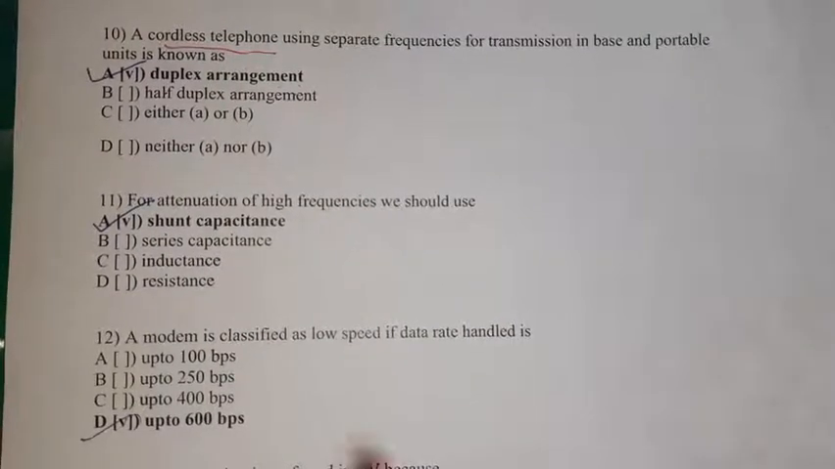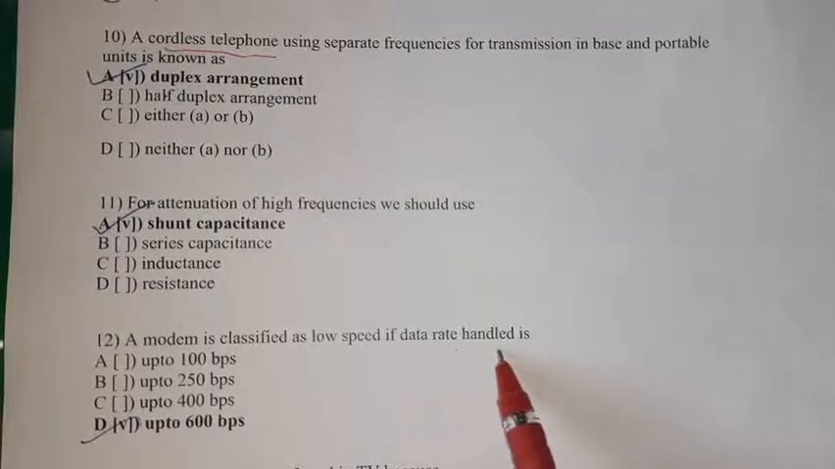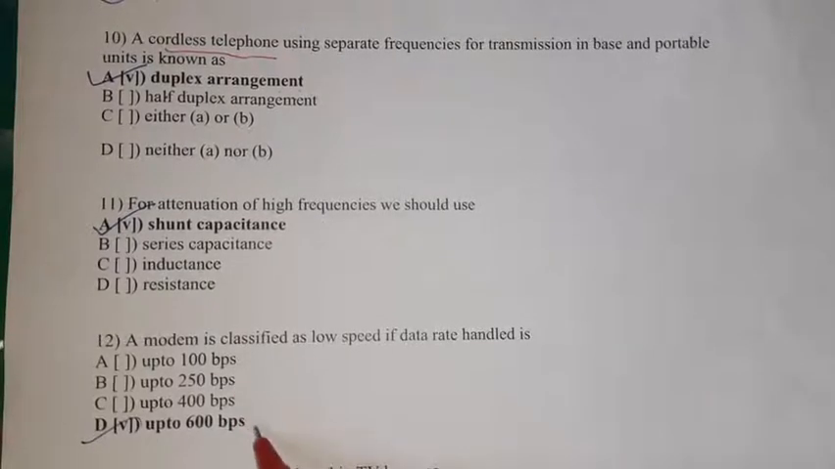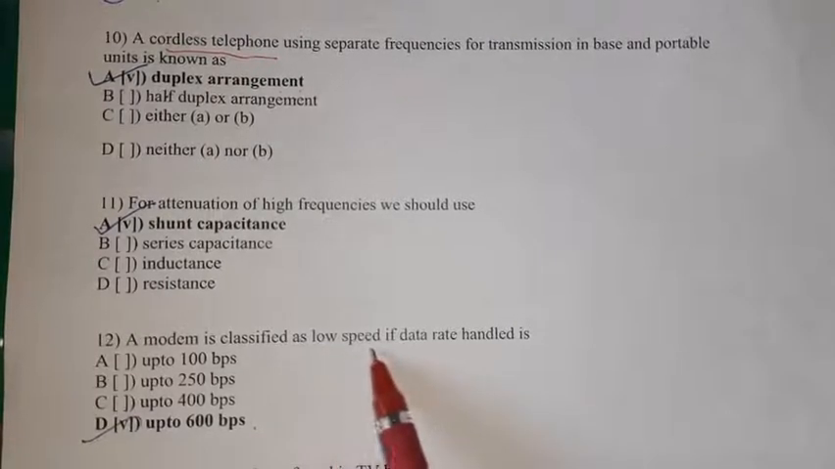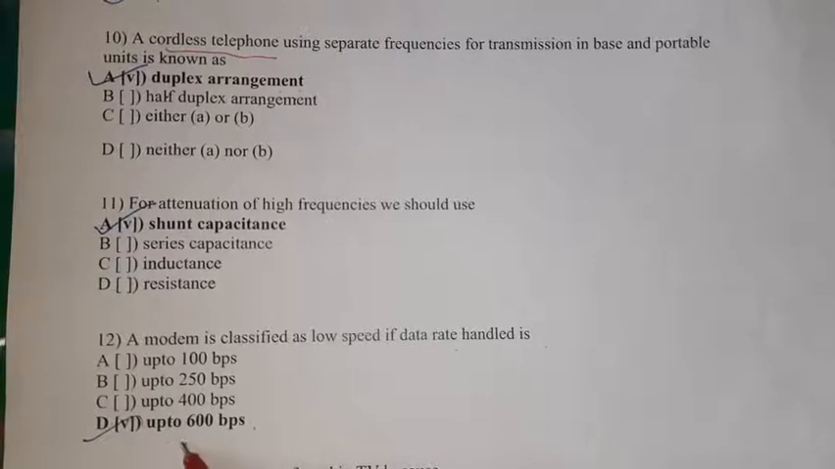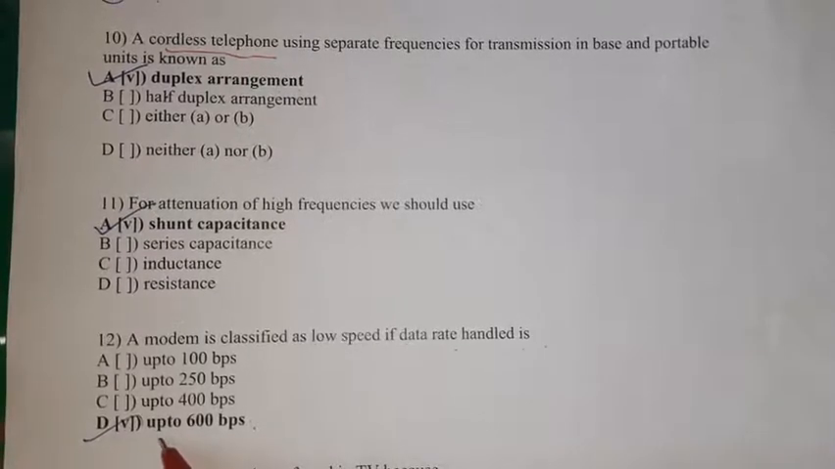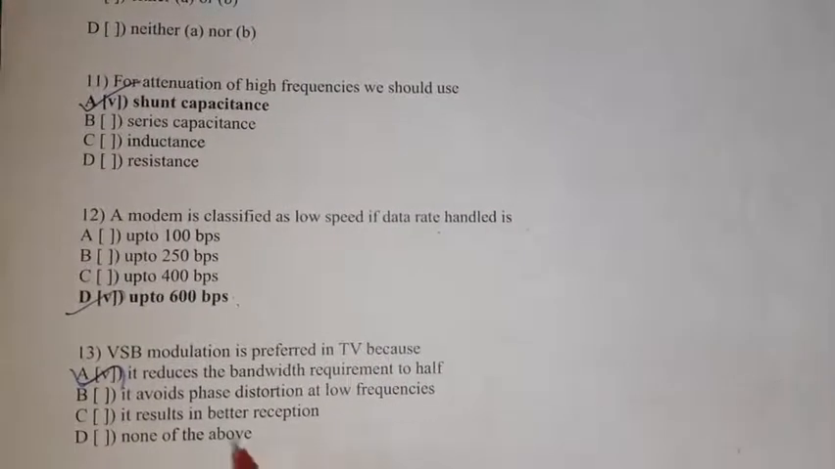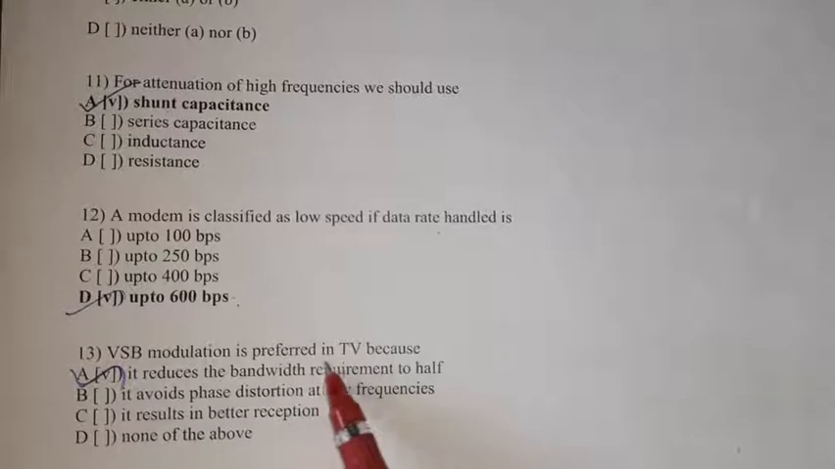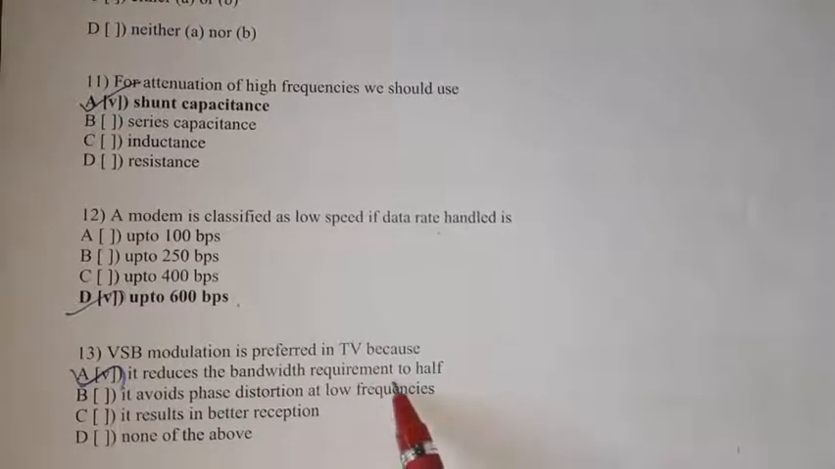12. A modem is classified as low speed if the data rate handled is, four different options are given. A modem is classified as low speed if the data rate is up to 600 bits per second, up to 600 bps.